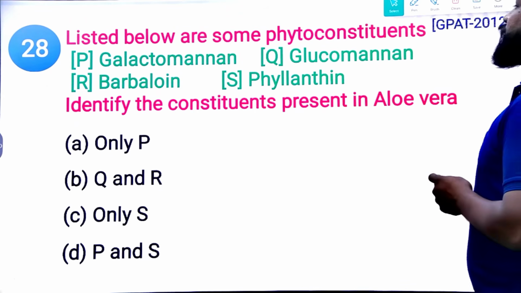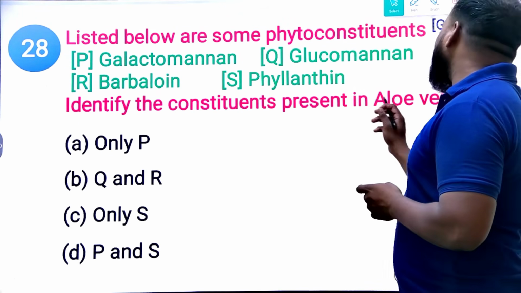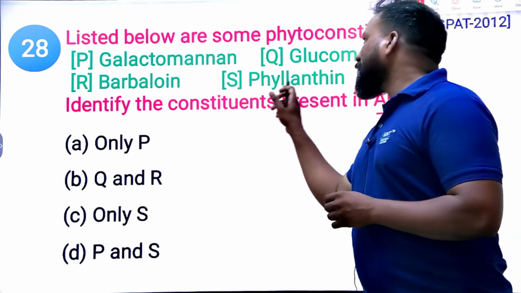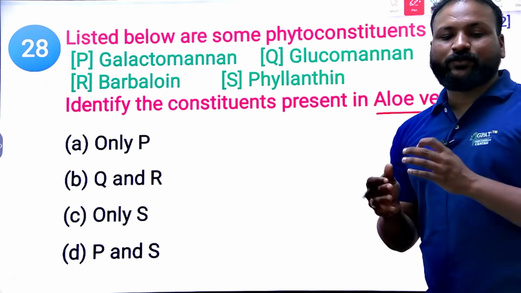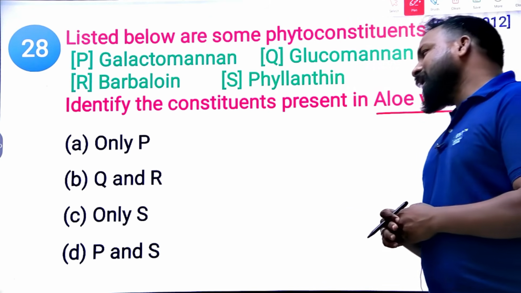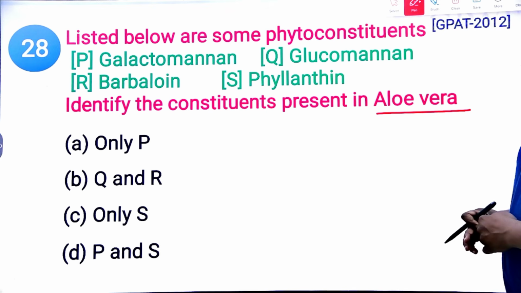Listed below are some phytoconstituents; identify the constituents present in aloe vera. In aloe vera, which of the following will be identified? Which of the following are the active constituents? Only P, Q and R, only S, or P and S. What is the right option? This is a 2012 question on aloe vera.